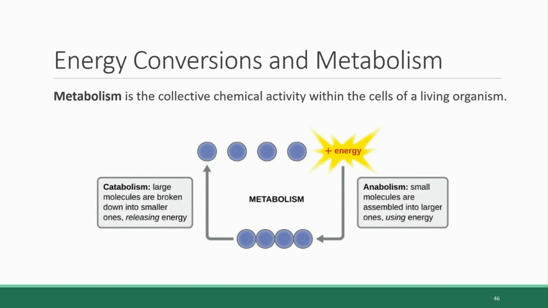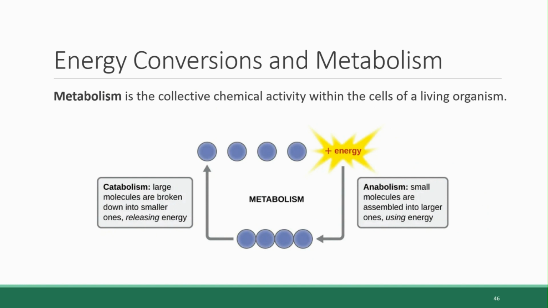It's the complete collection of chemical activity in cells. Part of that is breaking a molecule down, causing energy to be released that can be used for the organism's functions. And this part of metabolism is considered catabolism. The other part is building molecules up from smaller pieces, creating important substances.